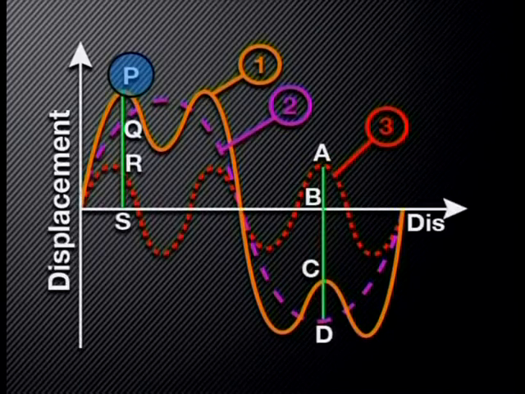Look at point P on the wave. This displacement was found by adding the displacement RS and QS together. This is an example of constructive interference. The new wave has a greater amplitude at this point than either of the original waves. What about point C on the new wave? Look carefully. Here the displacement on wave 3 is positive AB.